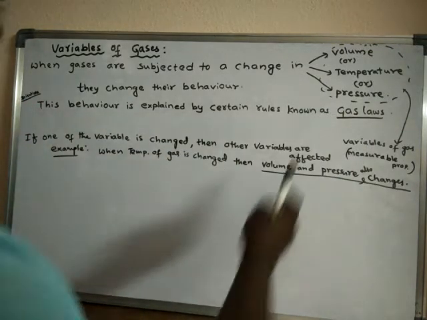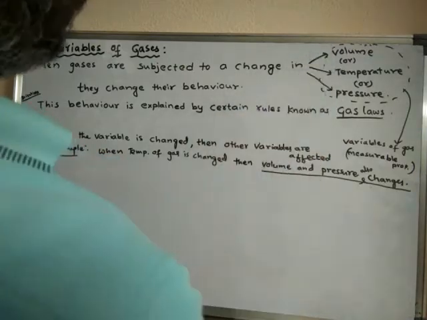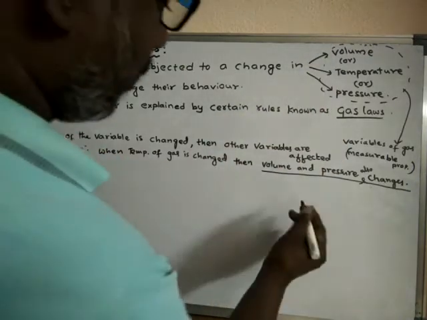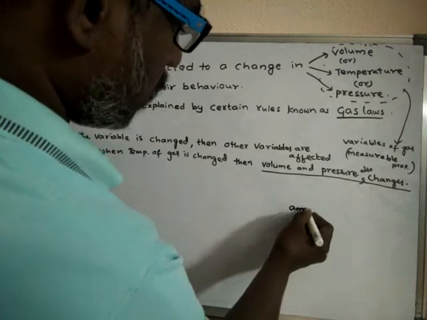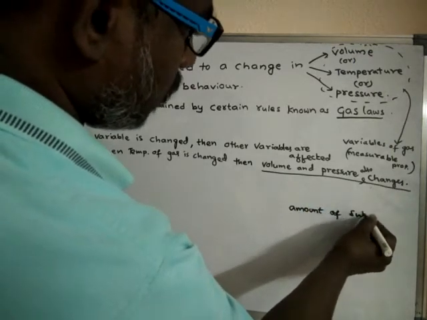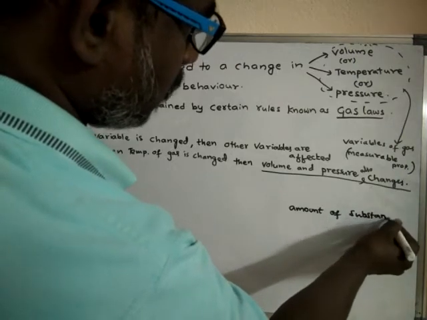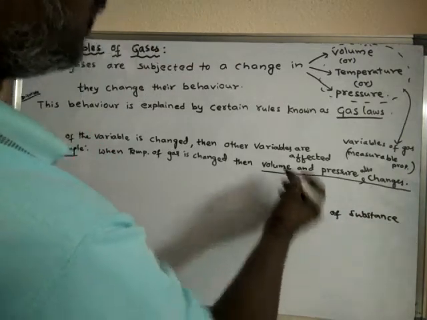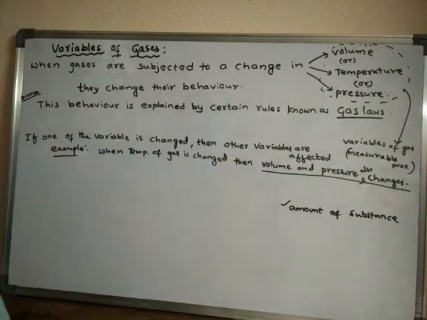Look here, volume, temperature, pressure, and one more thing, amount of gas, or amount of substance. These are said to be variables of gas.